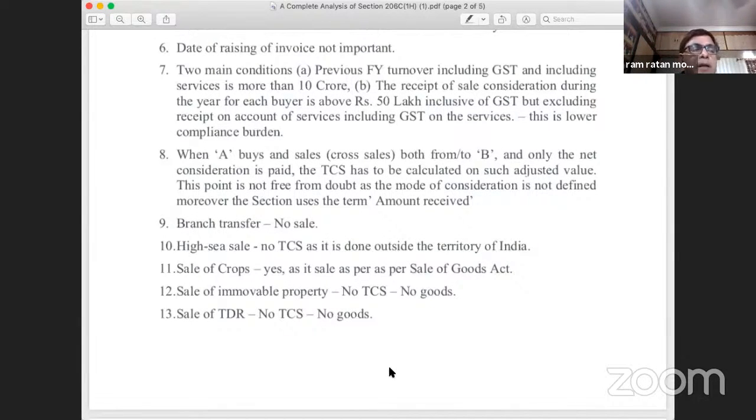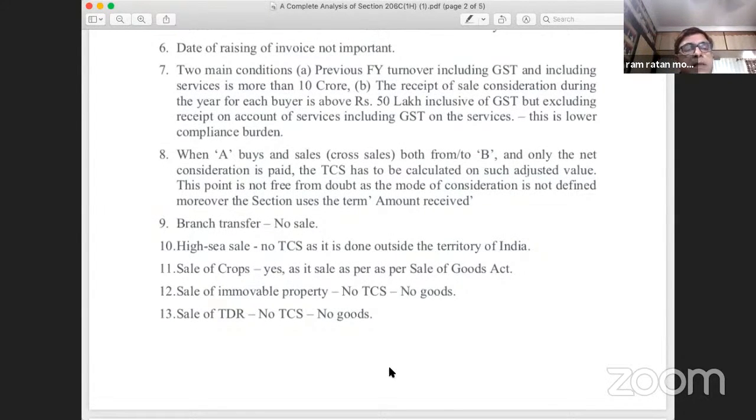Now what will happen? The customs documents, the goods will be cleared not by me, but by Kamal Jainji. The custom duty will be paid by Kamal Jainji, not by me, because this is a high seas sale. So high seas sale is nothing but a sale outside India. Since it is a sale outside India, it will not be subject to 1H, right? So this is my view here. A clarification from CBDT will always be welcome on these points.